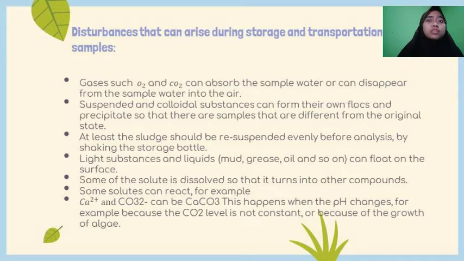Some of the solute is dissolved so that it turns into other compounds. Some solutes can react, for example Ca2+ and CO2 can become CaCO3. This happens when the pH changes, for example because the CO2 level is not constant, or because of the growth of algae.